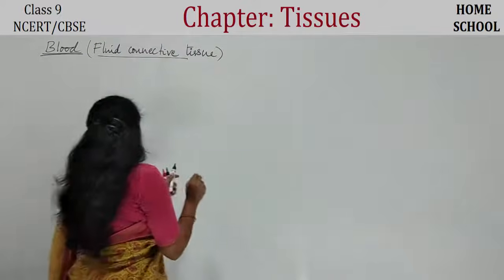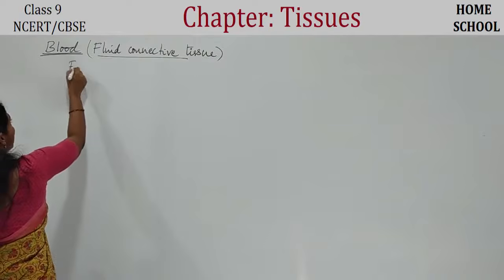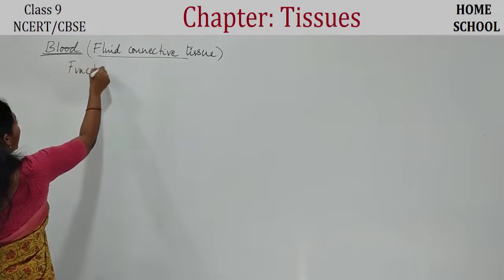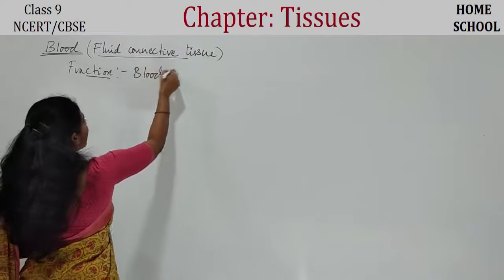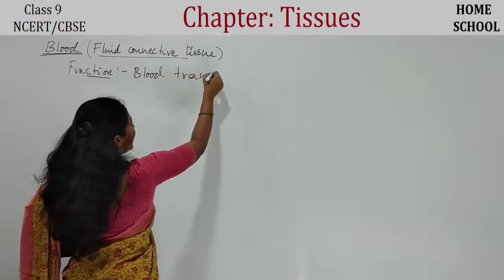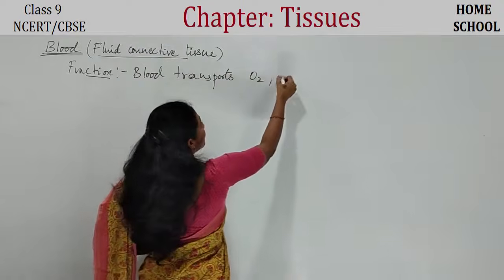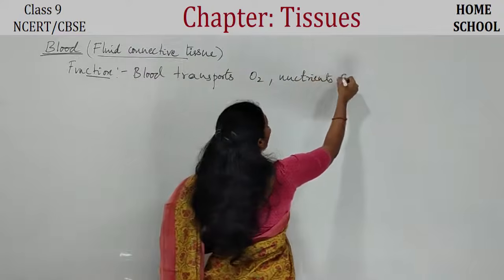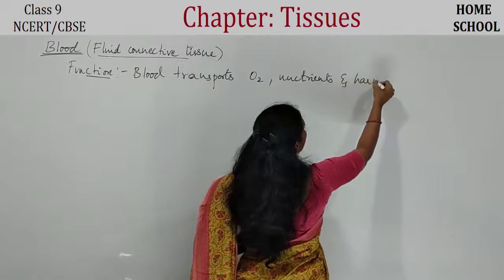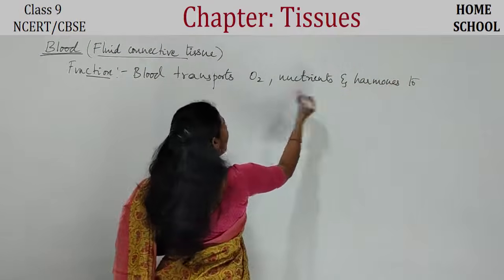First, let us talk about the function of blood here. Say, what is the function here? The blood transports, okay, that means it carries oxygen, nutrients and hormones to body parts, to all organs.